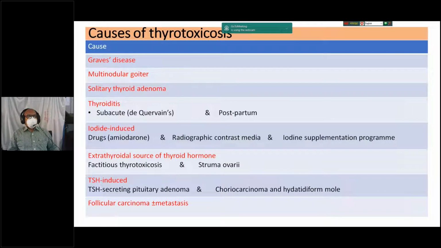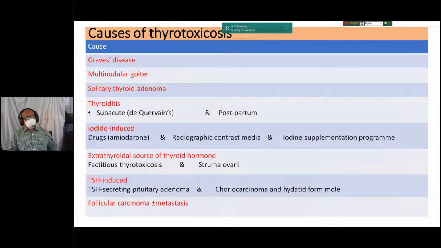I already mentioned the top three causes are the most important causes of thyrotoxicosis, but other causes may be important, such as subacute or de Quervain thyroiditis or postpartum thyroiditis, which cause a transient elevation of thyroid function, or drug-induced causes such as amiodarone, radiographic contrast media, or iodine supplementation programs. Extrathyroidal sources of thyroid hormone, usually factitious thyrotoxicosis, and struma ovarii, and TSH-secreting pituitary adenoma or carcinoma, and hydatidiform mole, and follicular carcinoma of the thyroid gland with or without metastasis.